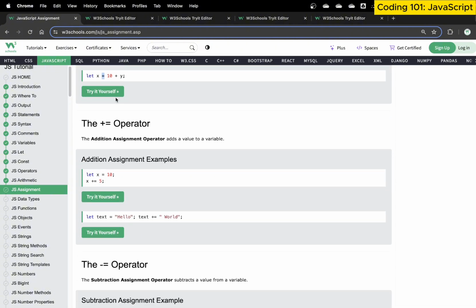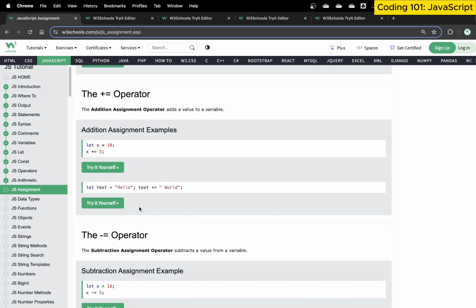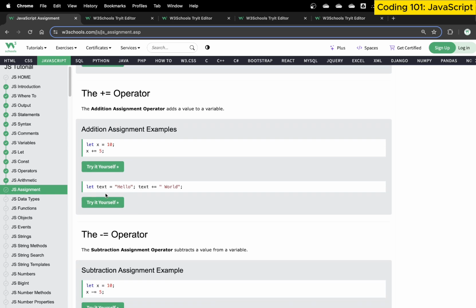Then let's talk more about the plus equals to operator. This is an addition assignment operator that adds a value to a variable. By that we mean take the value of x, for example 10, then x plus equals 5 means again take the value of x, add it with 5 and assign it back to x. We can use it with a string as well. So if we write let text is equals to hello, and then we say text plus equals world, this basically means take the value of world, add it with hello, and then assign it back to the text.